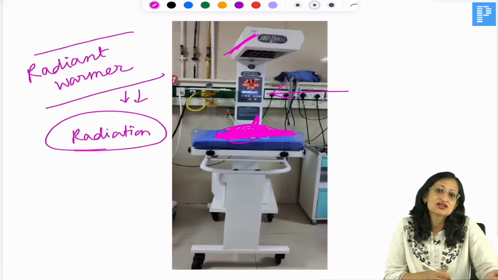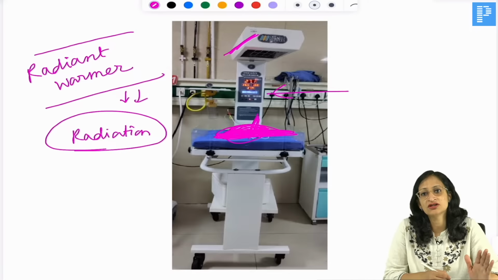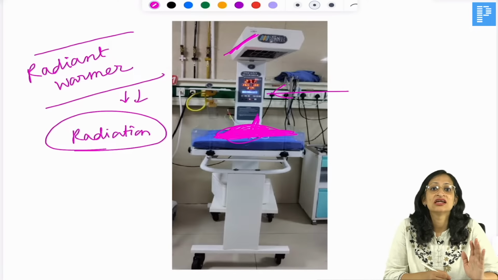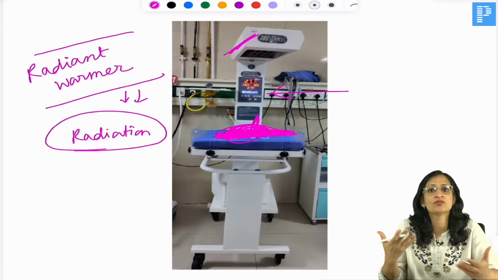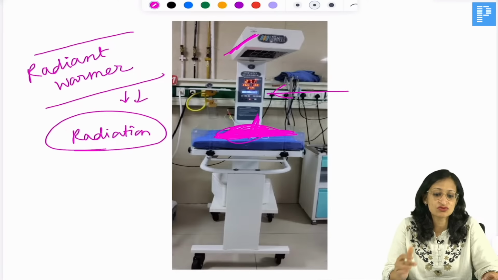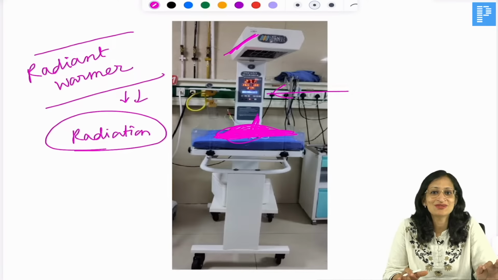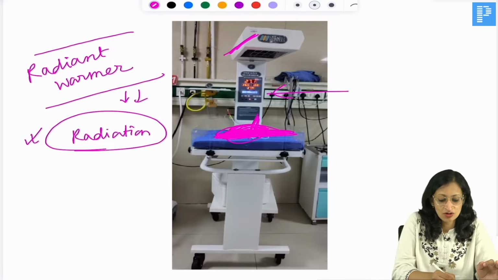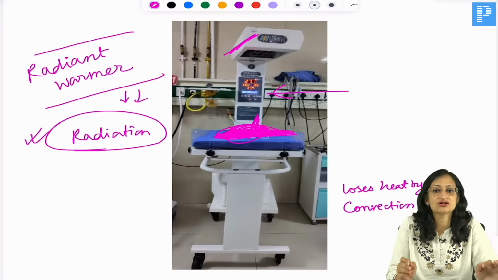Okay, so there are various modes, manual control mode, servo control mode. This is very commonly used in delivery rooms, in OTs where the baby is just born. You pre-warm the radiant warmer, receive the baby in this, keep in this for resuscitation. So in a radiant warmer, the baby gets heated by radiation, while the baby loses heat by convection.